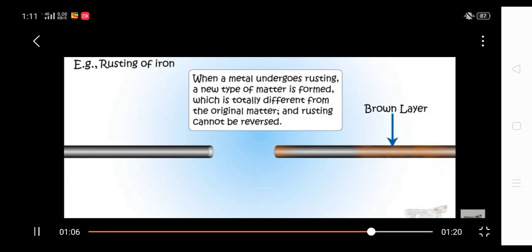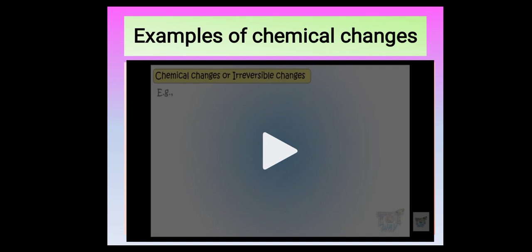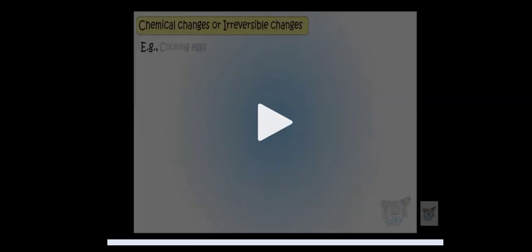When the iron gets rusted, what happens? A new type of matter is formed which is different from the original matter, and if you want to get back the original iron, it is not possible. So it is a chemical change, and also it is an irreversible change. So these are the two examples of chemical change. In the first case, you have seen the paper getting burned and converted into ash, and in the second, the color change of the iron, that is, a brown layer formed on the iron, which is rusting of iron.